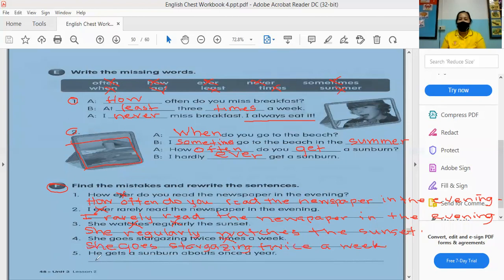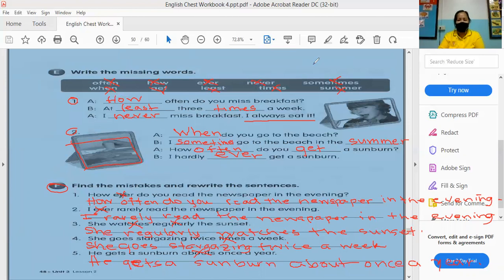Then number 5, what do you think? What is the wrong word there? Yes, "about." Why "about"? Because it is needed. It should be "no" as. Once a year. So he gets a sunburn about once a year. So that is the mistake of that one.